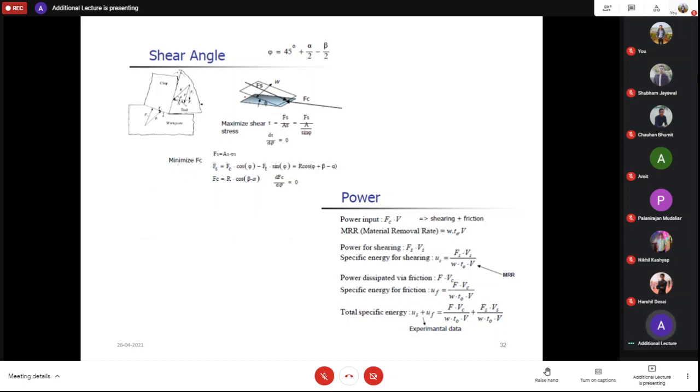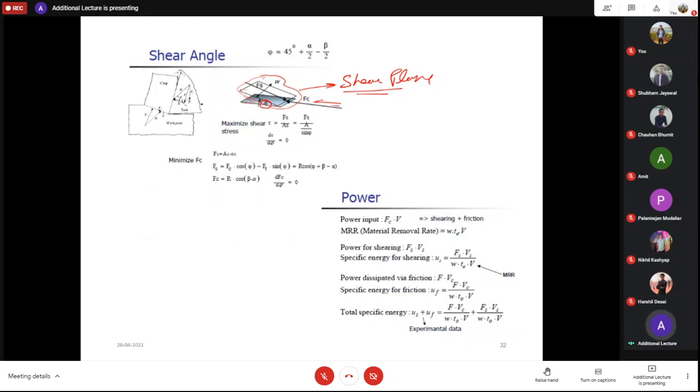So here you know that this plane is inclined at phi degree. We call this plane the shear plane. Shear plane. Right? So this shear plane is at angle phi. So here cutting is taking place. This is the workpiece. Your tool is moving in this direction, right? And shearing is taking place along the shear plane.